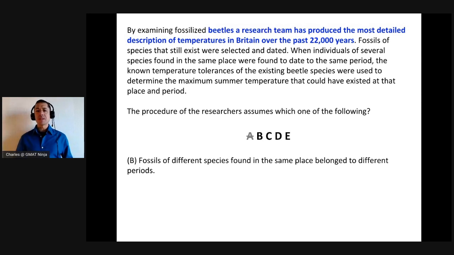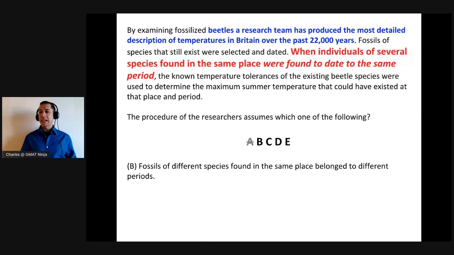Answer choice B, fossils of different species found in the same place belonged to different periods. Well, first of all, this would actually weaken the force of this procedure. But second, it directly contradicts something we have in the passage, that part in red, when individuals of several species found in the same place were found to date to the same period. So the researchers are already limiting their study just to those species that were found to date to the same period. For that reason, we can get rid of B easily enough.